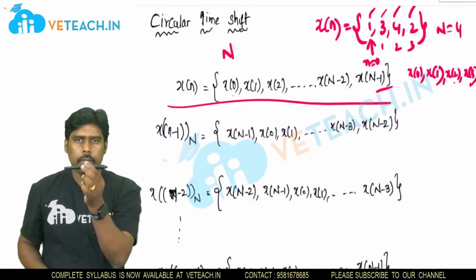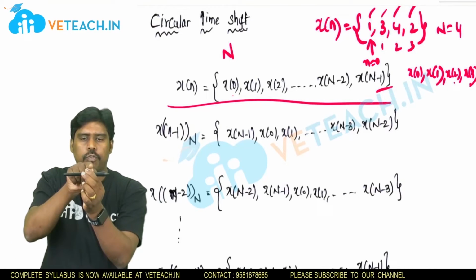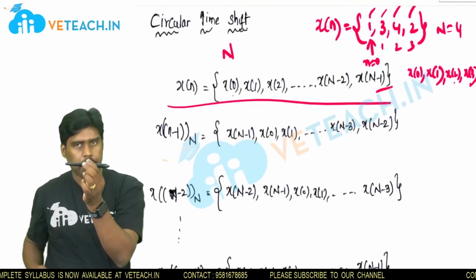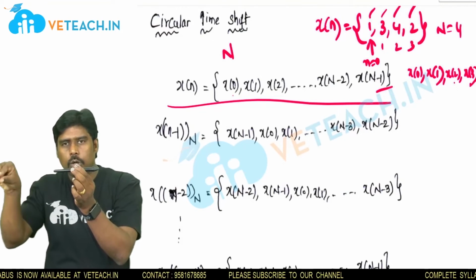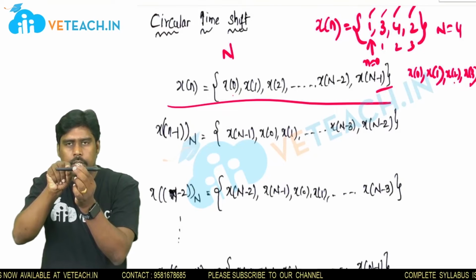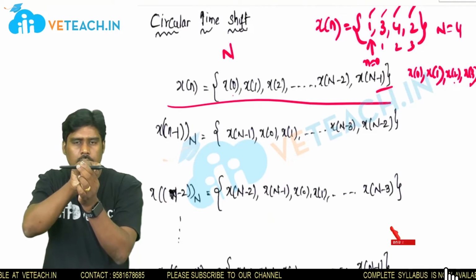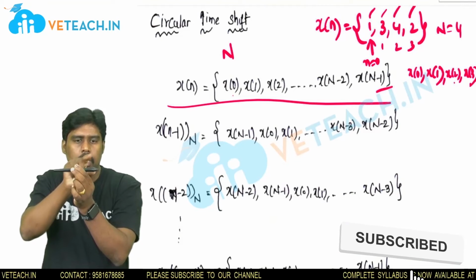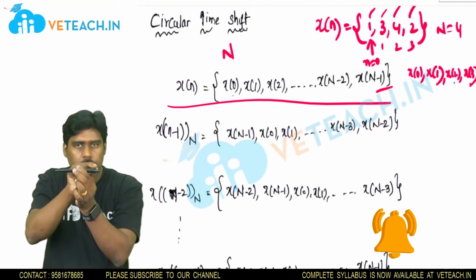Suppose, for example, take that this is your bench and assume that 4 students are sitting on this bench. The student who is sitting at this end, if that fellow is moving outside, then the student who is sitting at this position moves here. This position moves here and starting position moves to second position. Now the starting position is vacant position, that is represented with 0.